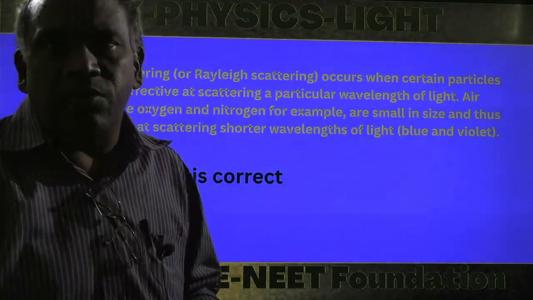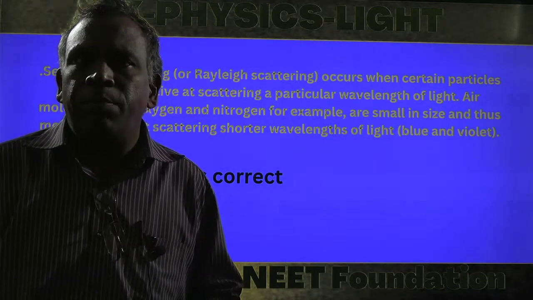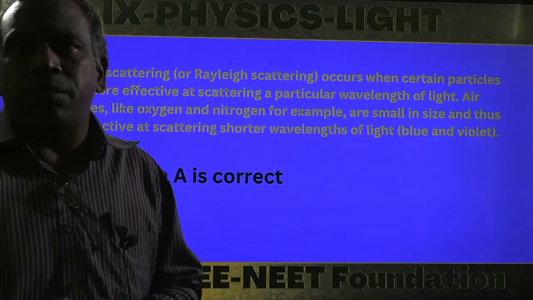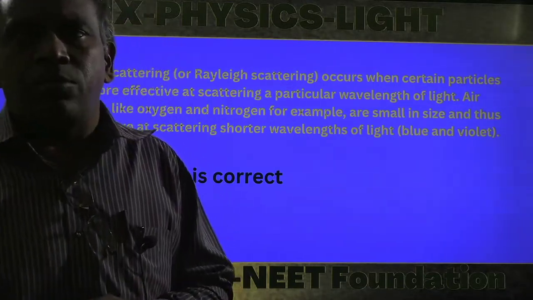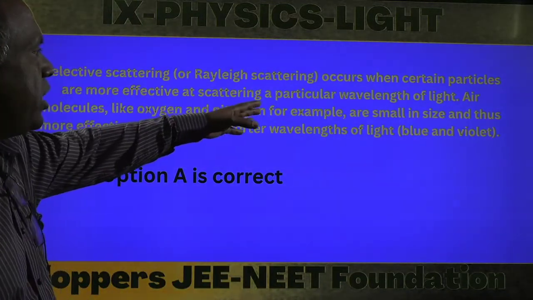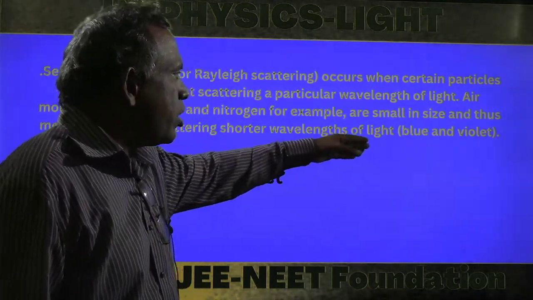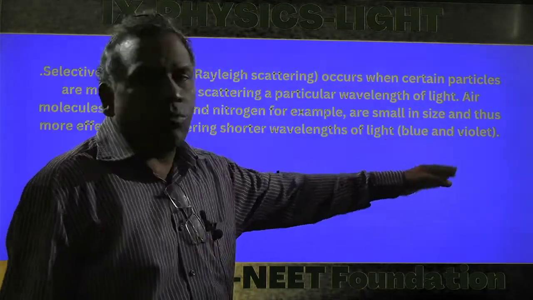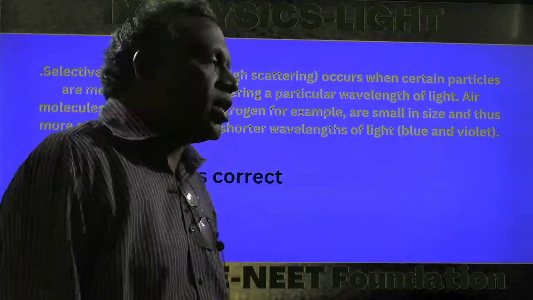The refractive index depends upon the wavelength of the color; it is inversely proportional to wavelength. Scattering occurs when certain particles are effective in scattering a particular wavelength of the light. Air molecules like oxygen and nitrogen are small in size, thus more effective in scattering wavelengths of blue and violet. That's why violet is the least scattering. So that is the answer.